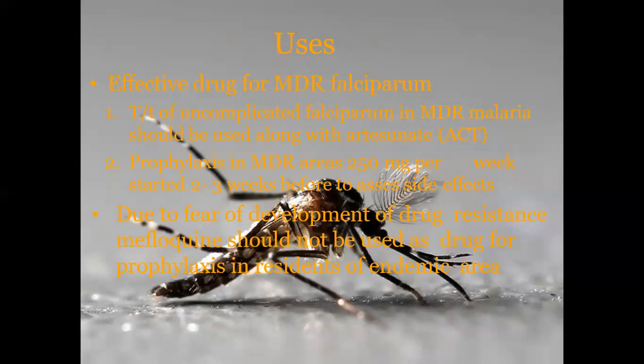Prophylaxis in multi-drug resistant areas: 250 mg per week started 2 to 3 weeks before, to assess side effects. Due to fear of development of drug resistance, mefloquine should not be used as a drug for prophylaxis in residents of endemic area.